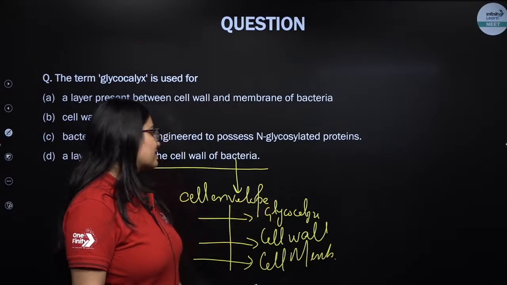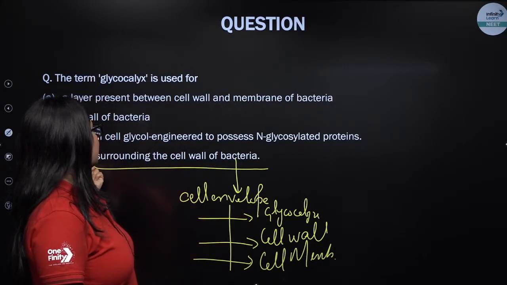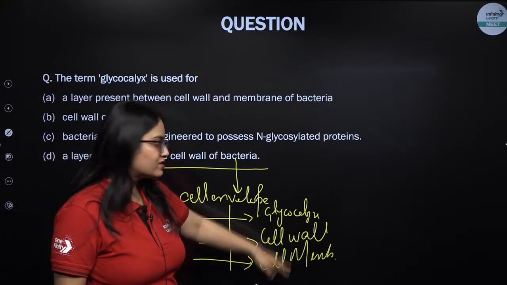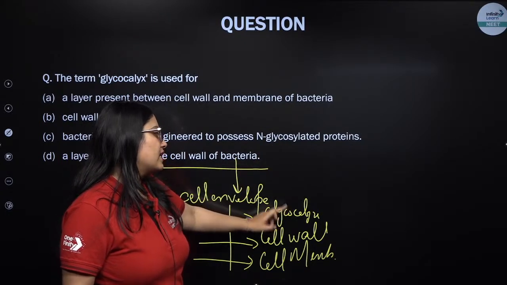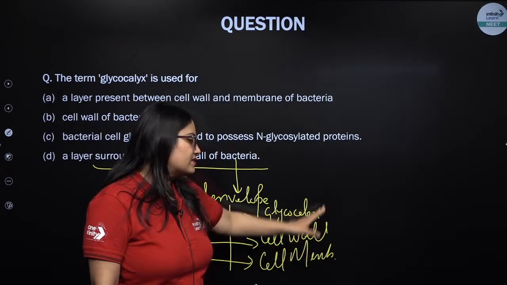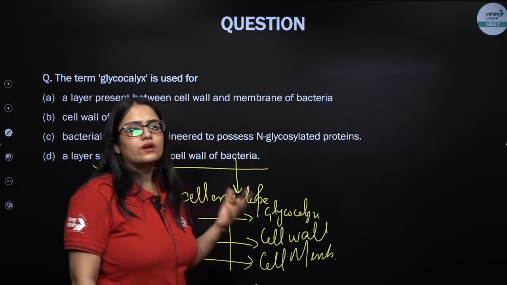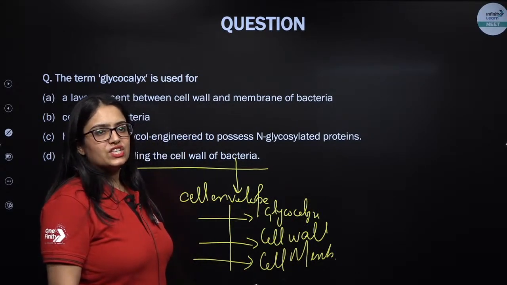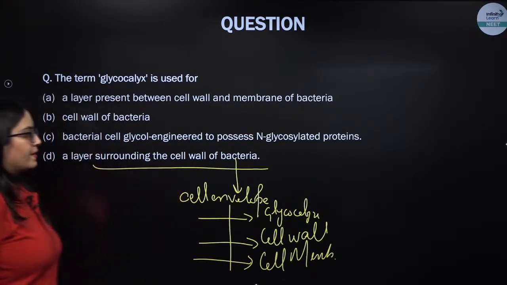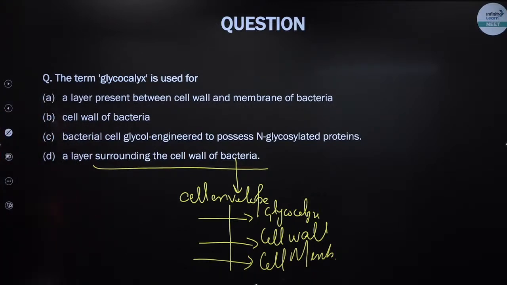Now, according to this option, glycocalyx is used for a layer surrounding the cell wall. So yes, the cell membrane is the innermost, glycocalyx is the outermost. So technically glycocalyx is covering the cell wall. All 3 layers have their distinct specific roles, but together they work in protecting the bacterial cells. So they are protective in nature cumulatively. Is this clear, everybody? Glycocalyx further can be of 2 types depending upon the thickness and composition: slime layer and capsule. Any doubts till now?